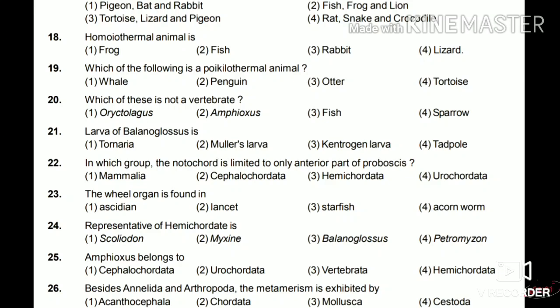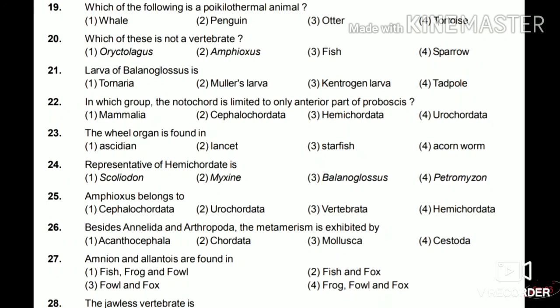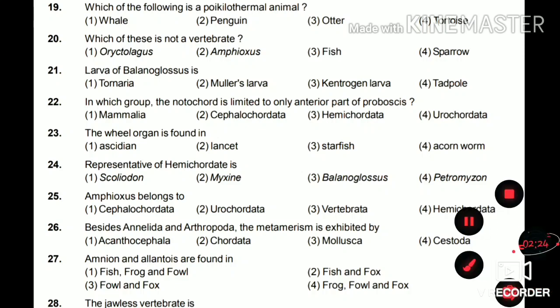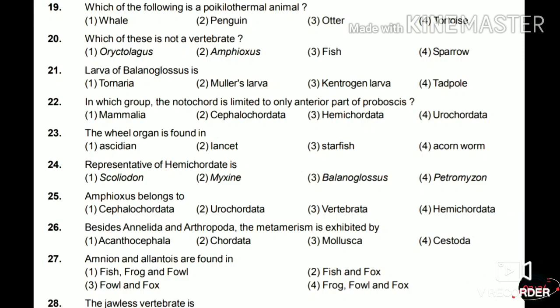20. Which of these is not a vertebrate? Amphioxus, fish or sparrow? So the answer for this is amphioxus. Amphioxus is a hemichordate, or we can say it is a non-vertebrate or invertebrate.